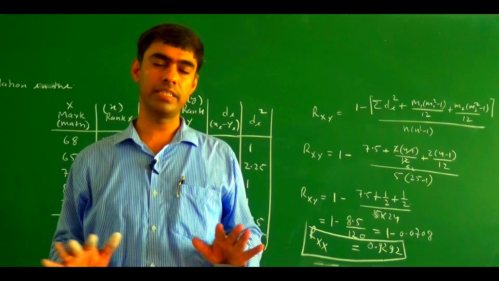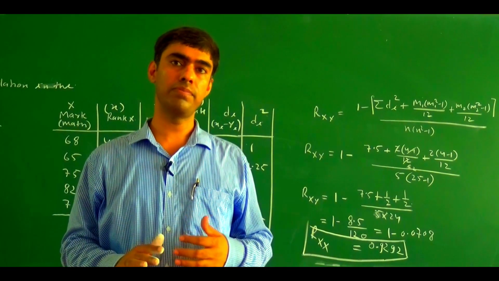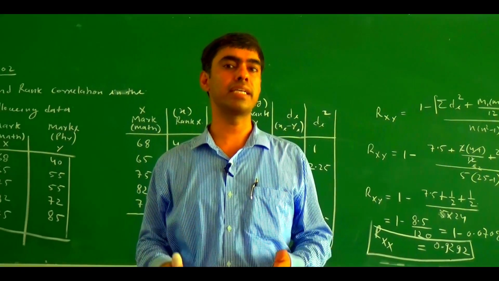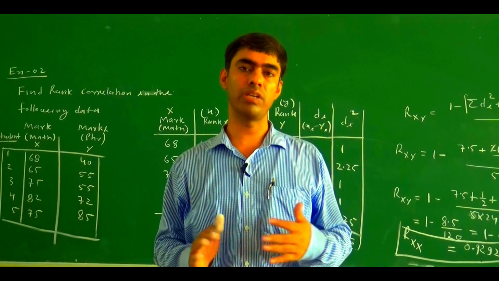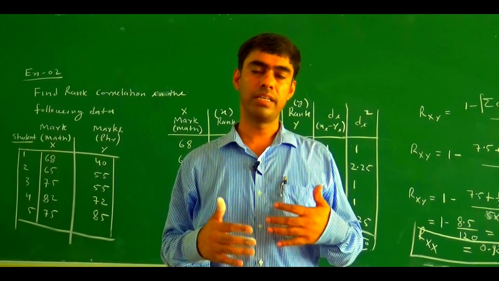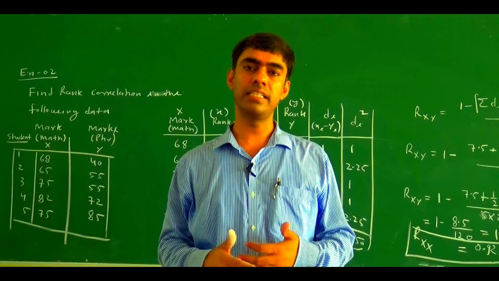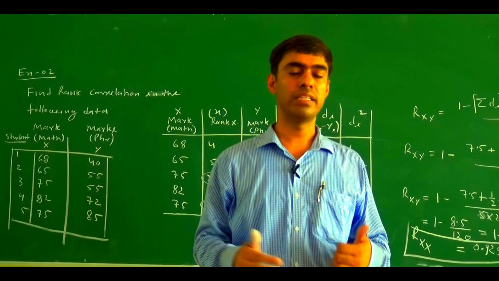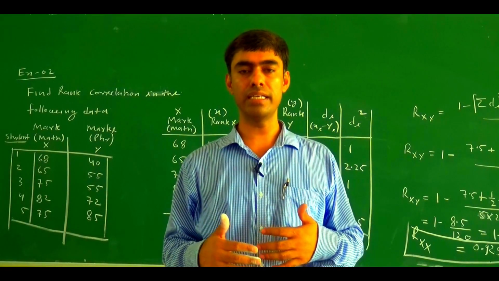So there are basically three types of problem. First, the rank is given and no individual has the same rank, like the first example. Second, the rank is not given but the data is given, then we find the rank according to the data, then we decide whether the rank is repeated or not.